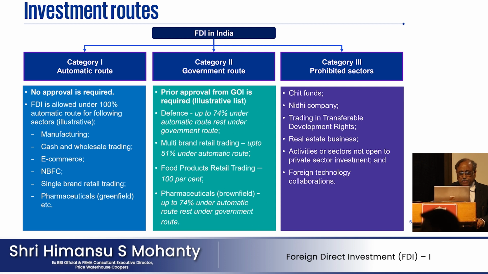Now continuing to the government route, but obviously government approval is required. Defense up to 74% under automatic route, rest under government route. Multi-brand trading up to 51% under automatic route. Above 51%, of course, there are certain conditions also. There is one category of FDI in which no questions are asked, you can invest up to 100%, and no conditions are attached. For example, the manufacturing sector, there are no conditions attached.